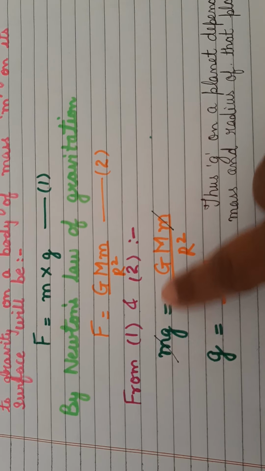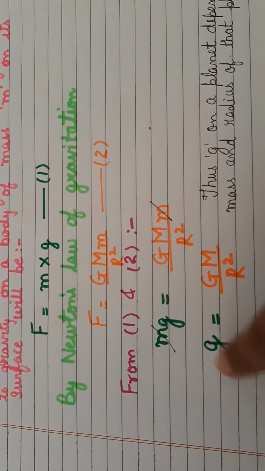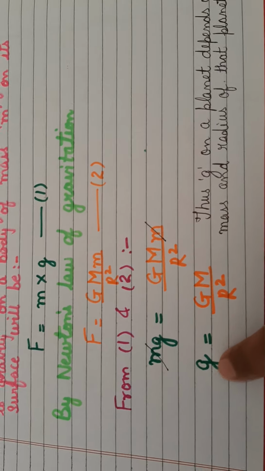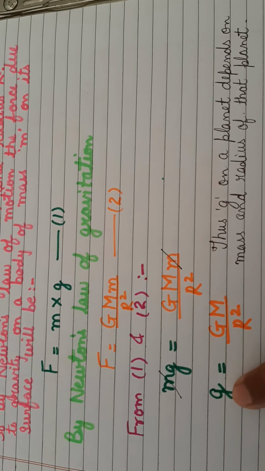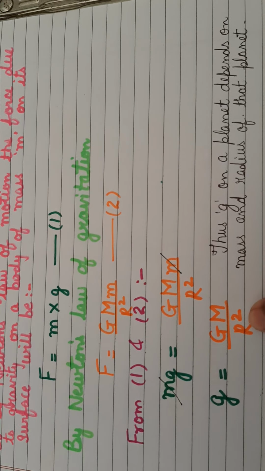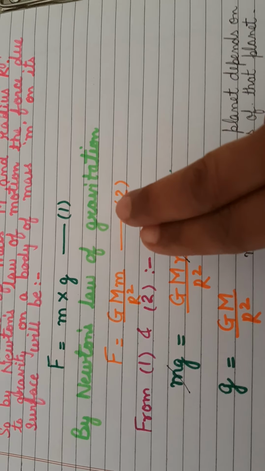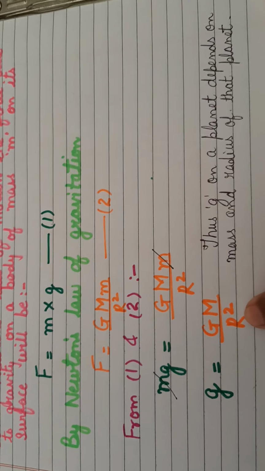So, we get small g is equal to GM upon r square. And this is how small g and capital G are related to each other. Can you see? Small g on a planet, say Earth, depends upon the mass and the radius of the planet, or if we consider Earth, it means that the value of g depends on two things: number 1, the mass of the planet, and the radius of the planet.